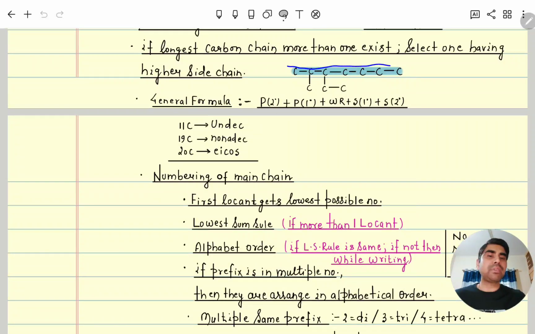So we'll do numbering from this side. 2 methyl is coming and 3 ethyl is coming. While writing, we will write ethyl first since it is alphabetically senior, then methyl, and then heptane. Clear? Means 3 ethyl, 2 methyl, heptane.